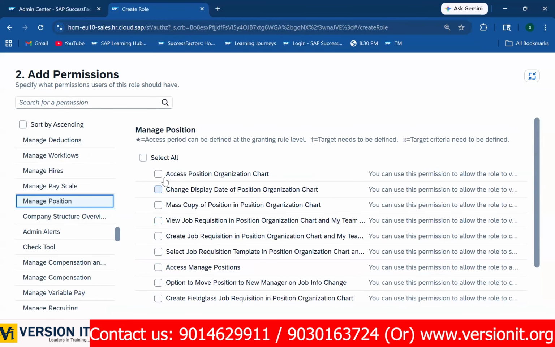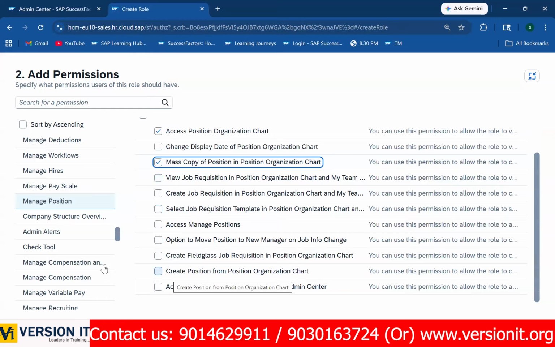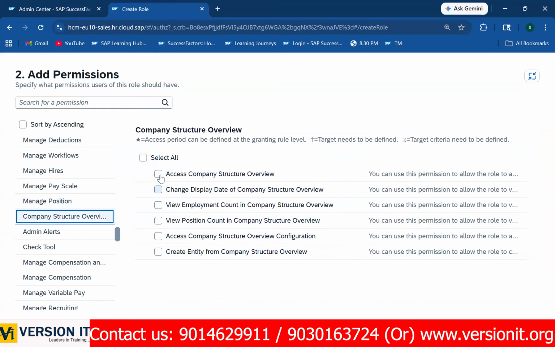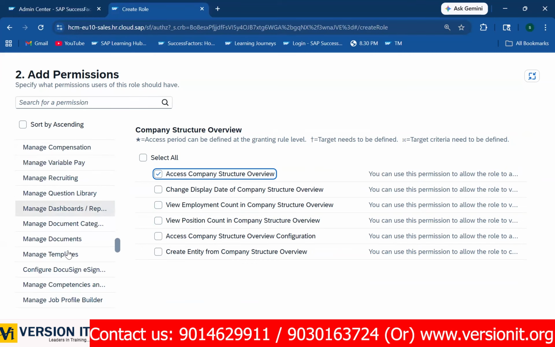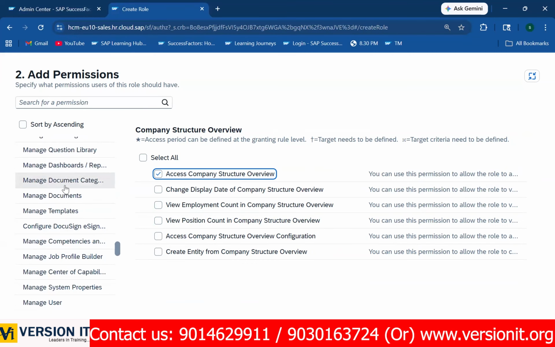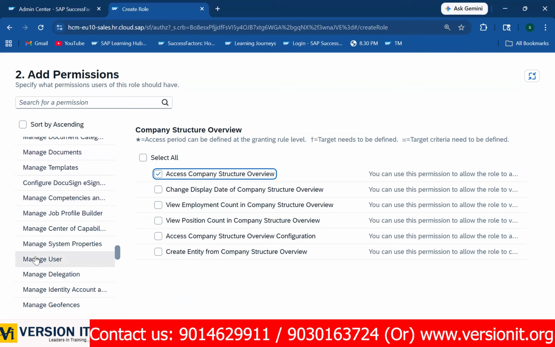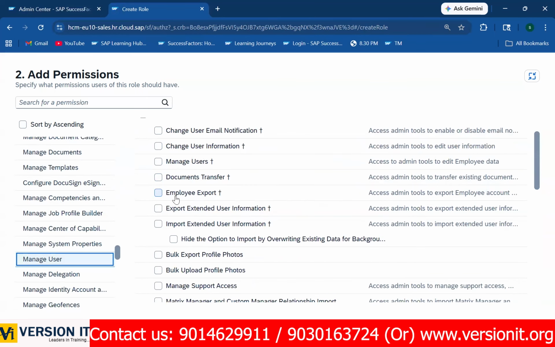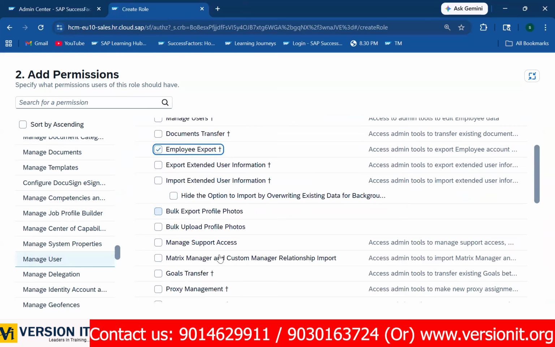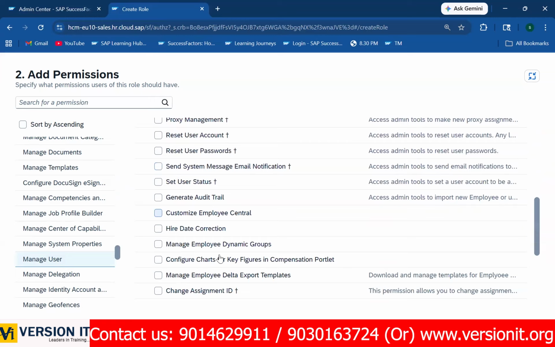Look, manage position. To access position org chart, if you want to copy the position, and look, company structure overview, access company structure overview. All these are your admin permissions. And one more, see, manage user. This is one of the important things. See, employee export. I showed you in our last class, employee export. These are some permissions.